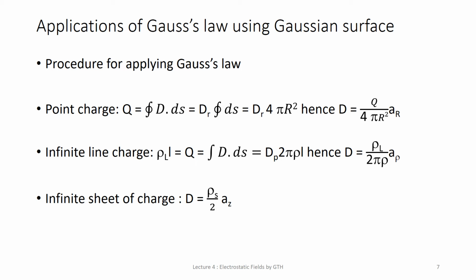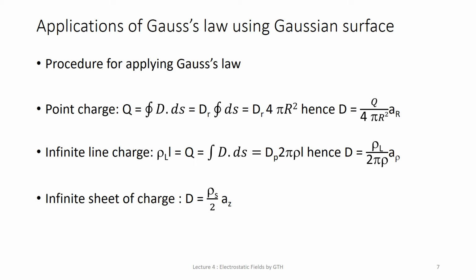To determine D at a point P, anywhere in the xyz coordinate system, we can choose a Gaussian surface as a square box. Then you get the equation using the same integration of D dot dS.